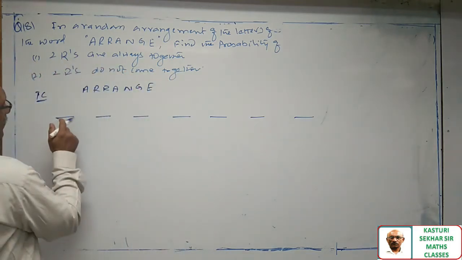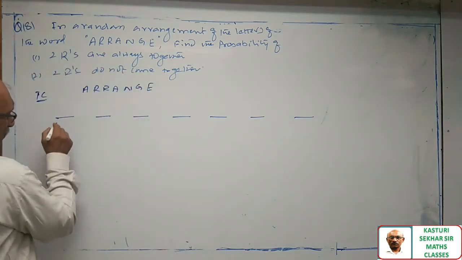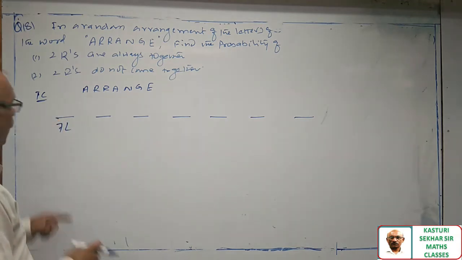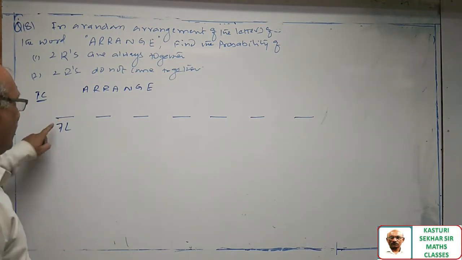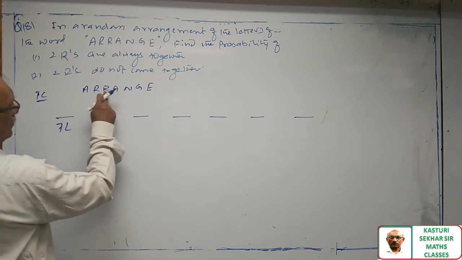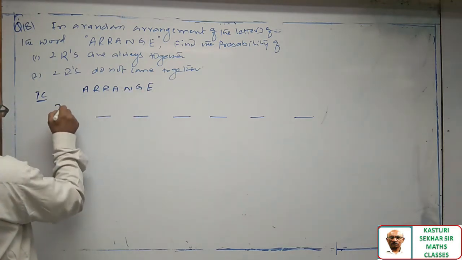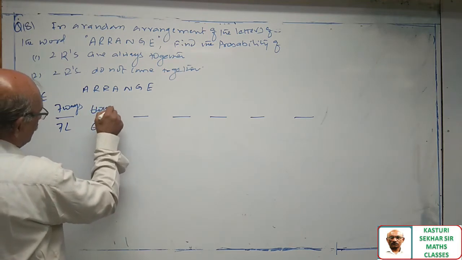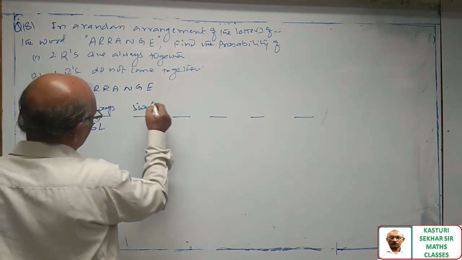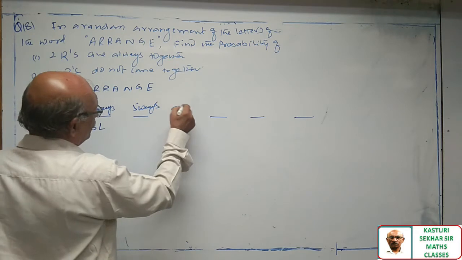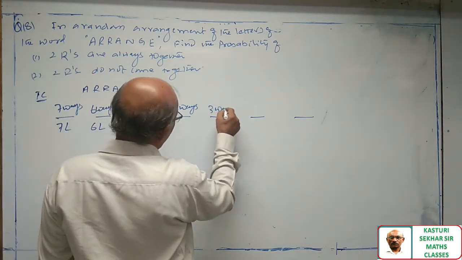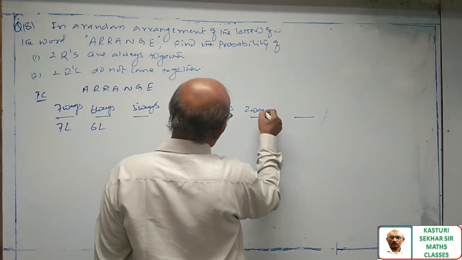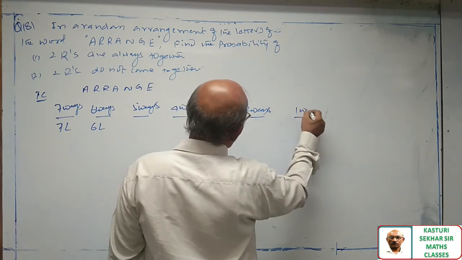To fill the extreme left place, 7 letters are available, so it can be filled in 7 ways. Then 6 ways, 5 ways, 4 ways, 3 ways, 2 ways, 1 way.